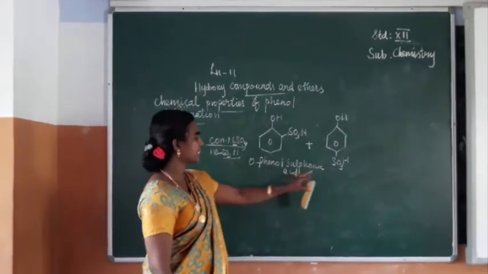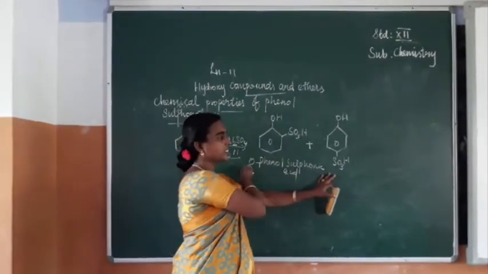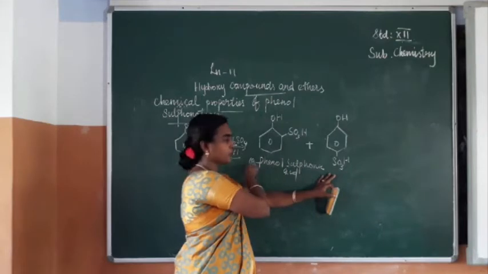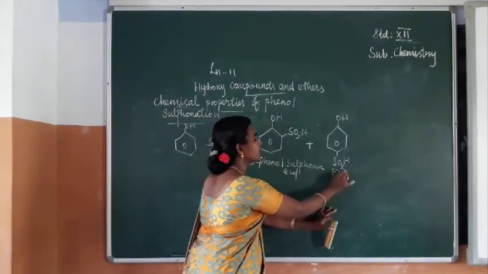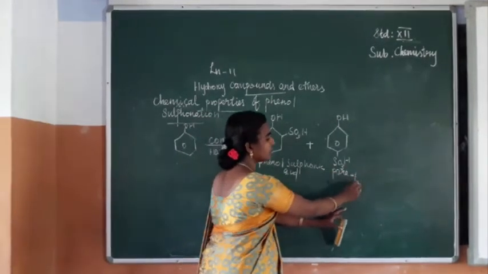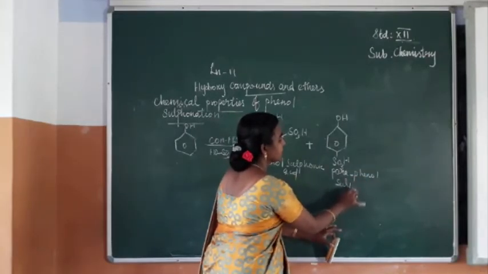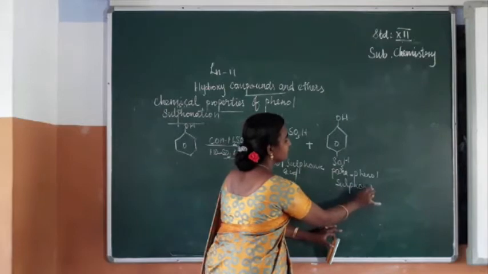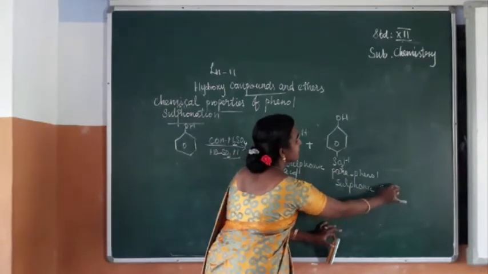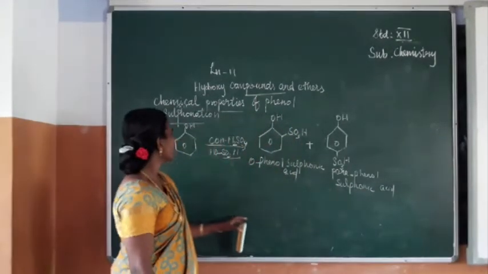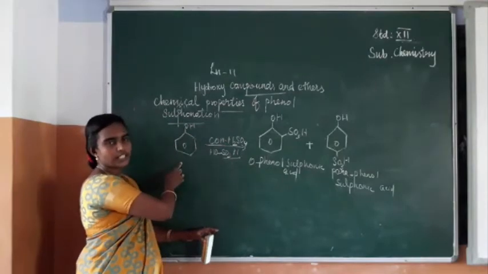The name of the next compound, in the place of ortho you have to write para, so it is para-phenol sulfonic acid. Is it clear? So we have done the sulfonation reaction.